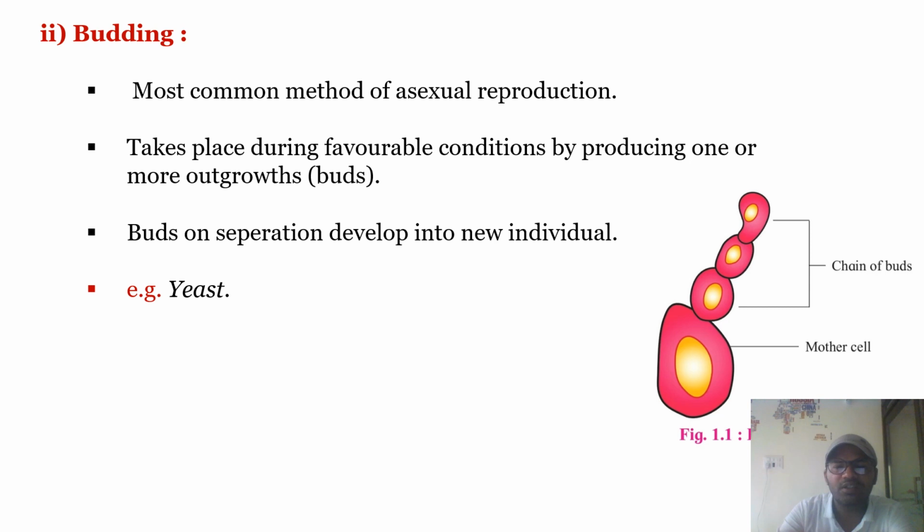Next one is budding. It is the most common type of asexual reproduction, taking place in yeast. The mother yeast produces bud-like outgrowths. It may be a single bud or many. Here you can see a chain of buds. These buds detach from the mother and form a new young individual. That is budding.